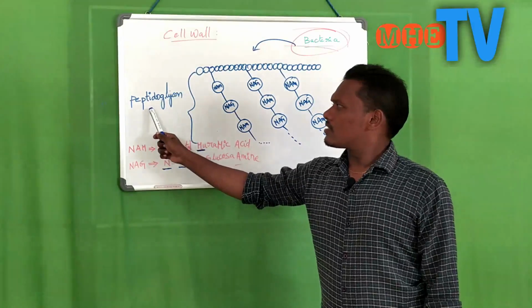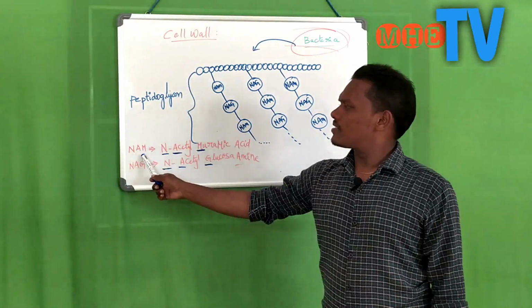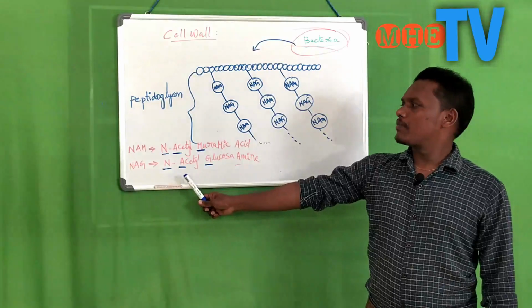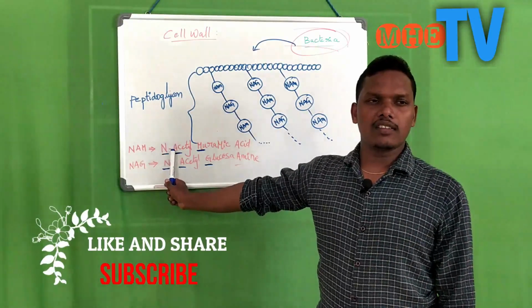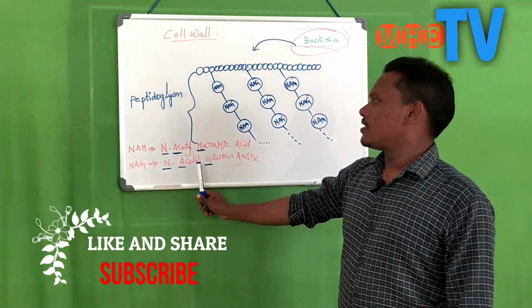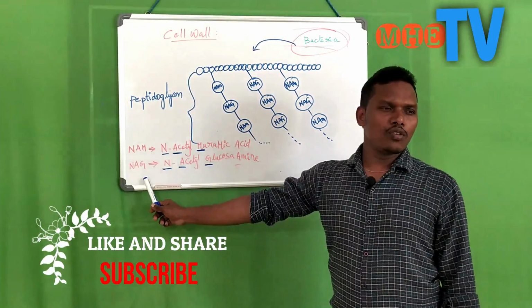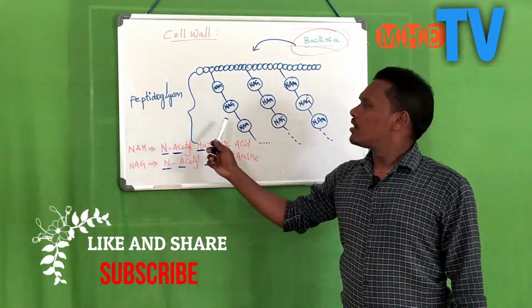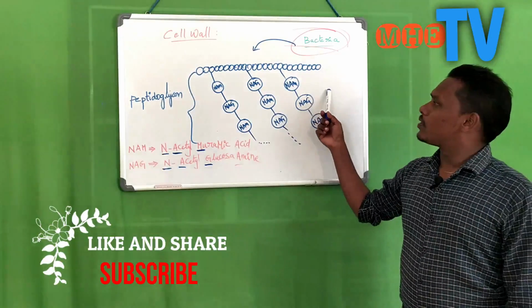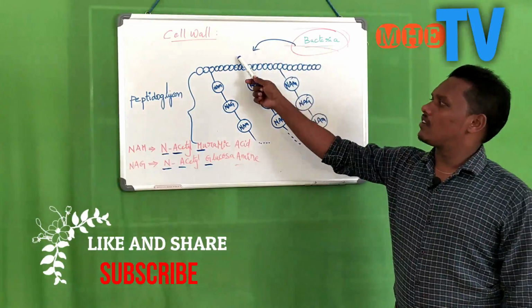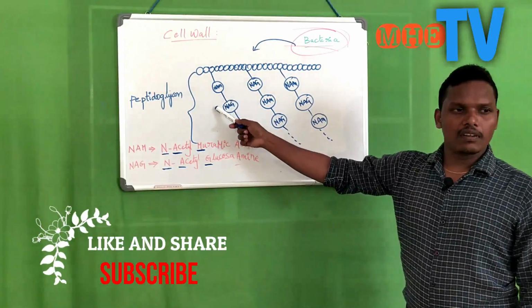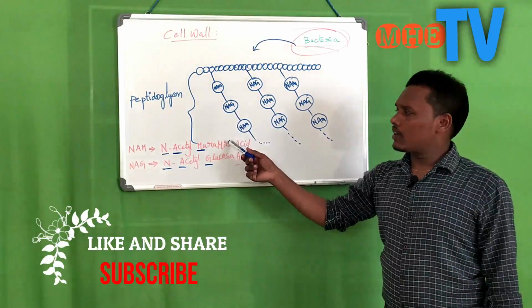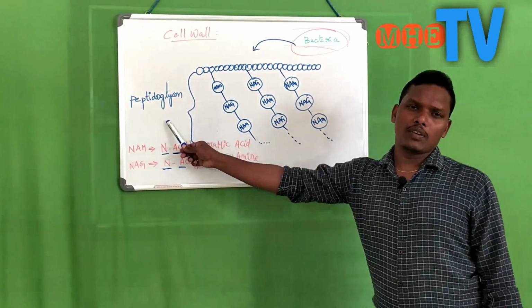It comprises mainly two types of chemicals: N-acetyl muramic acid and N-acetyl glucosamine, NAM and NAG, which form the peptidoglycan layer of the cell wall. The repetitive units of NAM and NAG make up peptidoglycan.